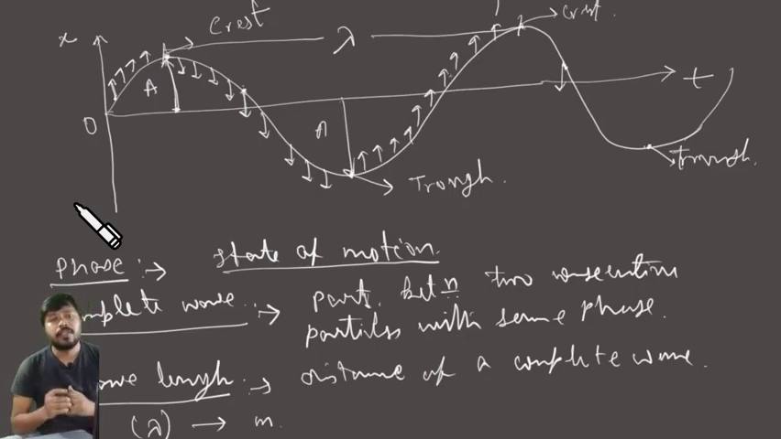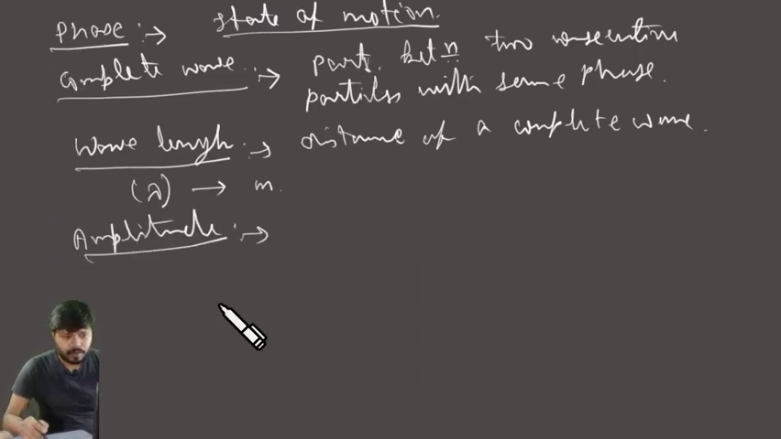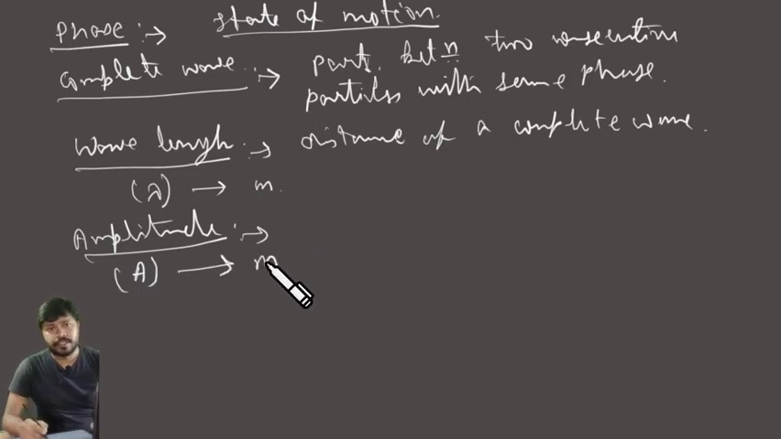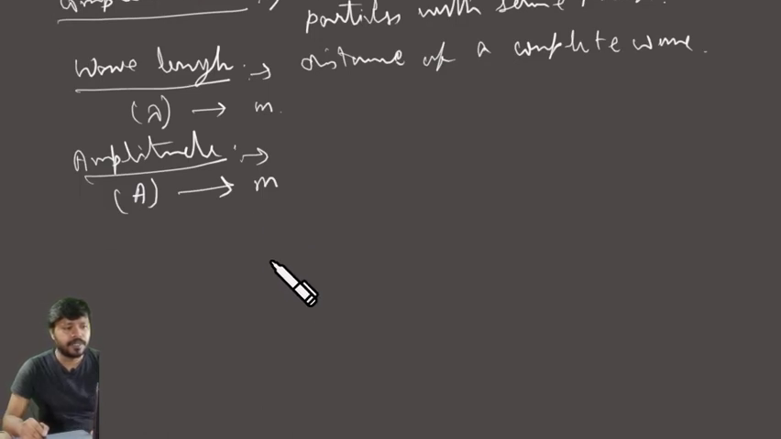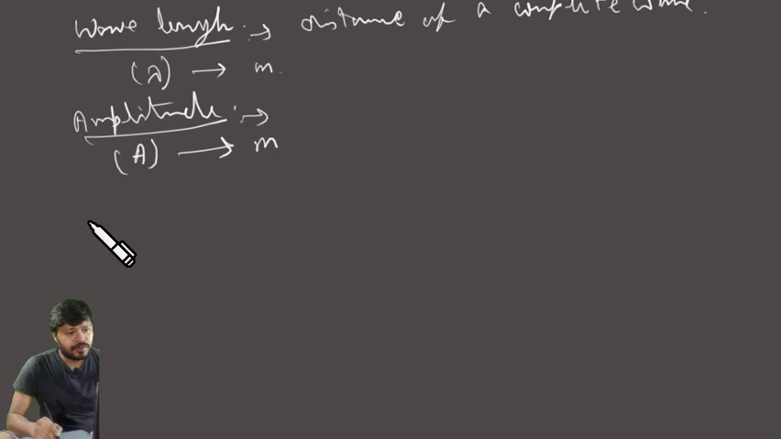All right, or rather the distance of a crest or a trough from its mean position is called the amplitude of the wave. Represented as a, SI unit is again meter, because it's again a distance only. Okay. Then frequency.